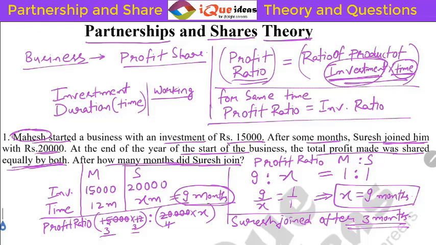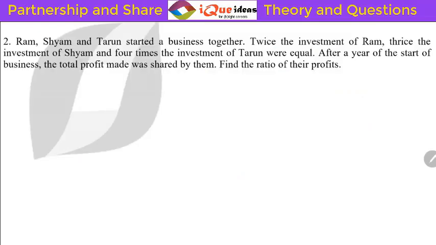Let's take up the next question now. The second question says Ram, Shyam and Tarun started a business together. So Ram, Shyam and Tarun. Twice the investment of Ram, thrice the investment of Shyam and 4 times the investment of Tarun were equal. Okay. So let's write it like this.